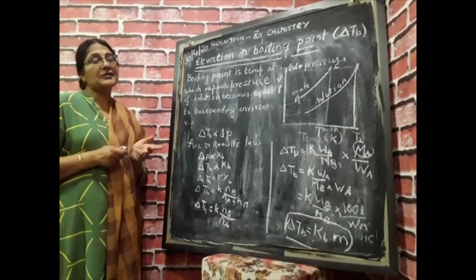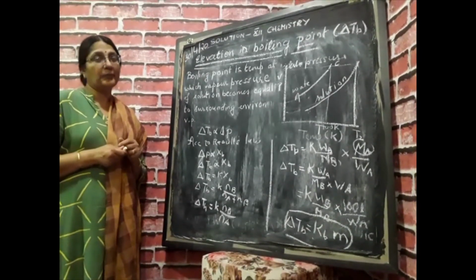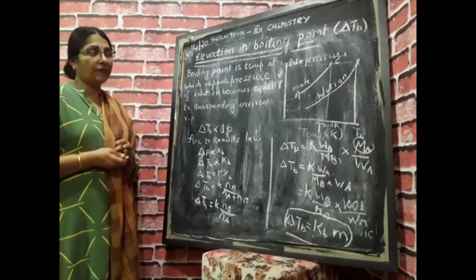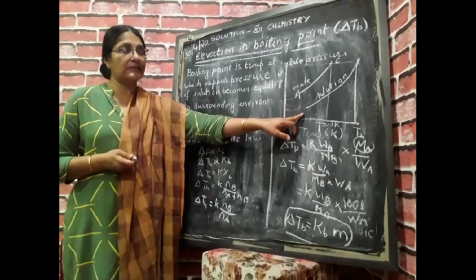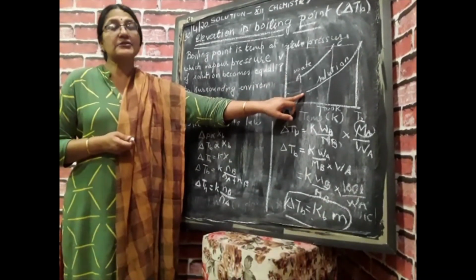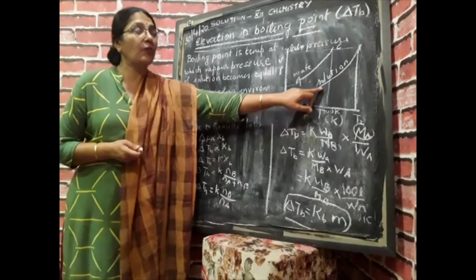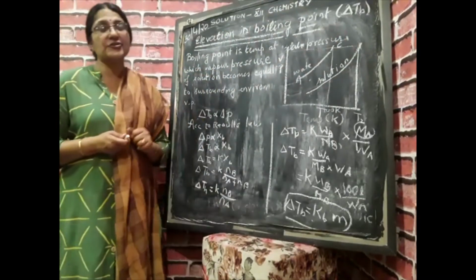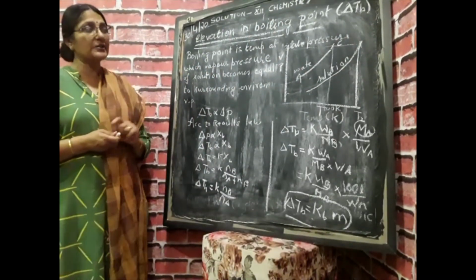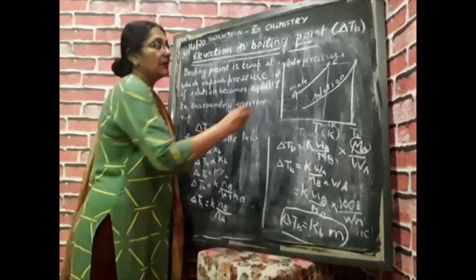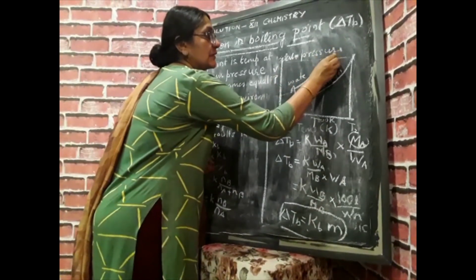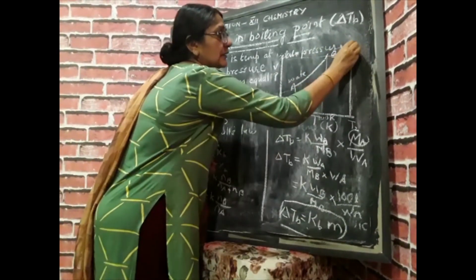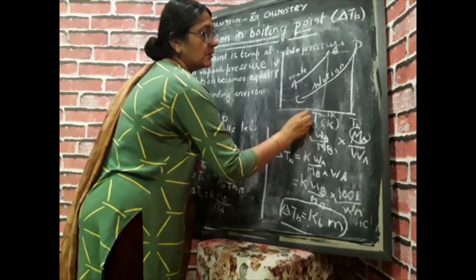Vapor pressure decreases on adding impurities, and if vapor pressure decreases, then surely it will require more heat and temperature to reach atmospheric pressure, as we see here, C to D, we require more temperature.